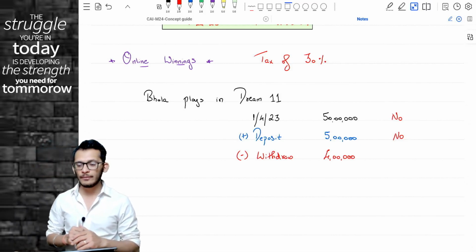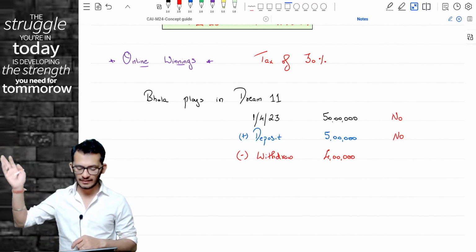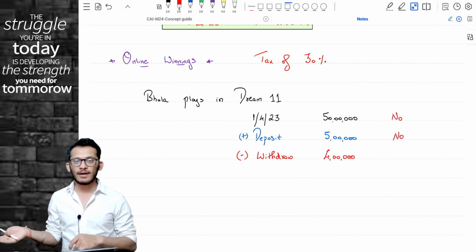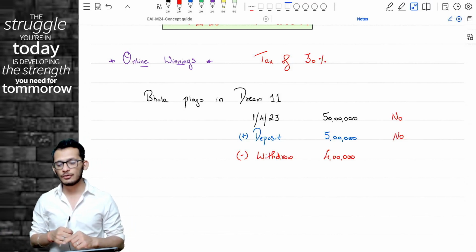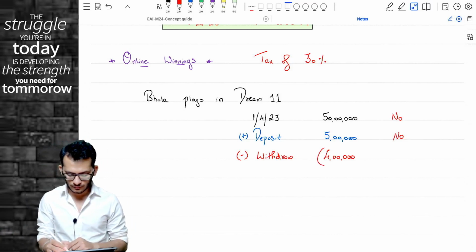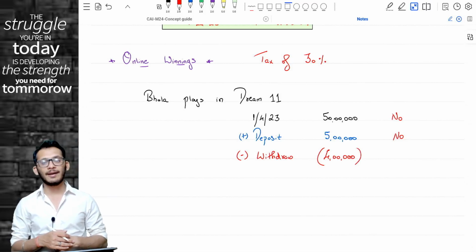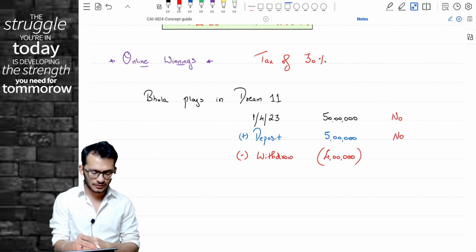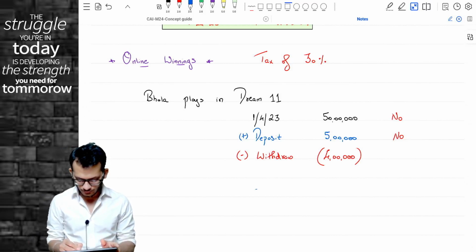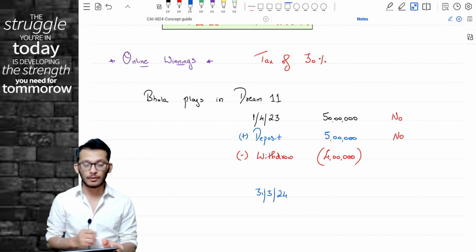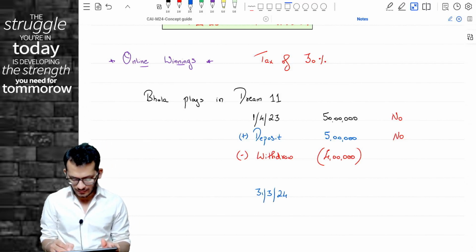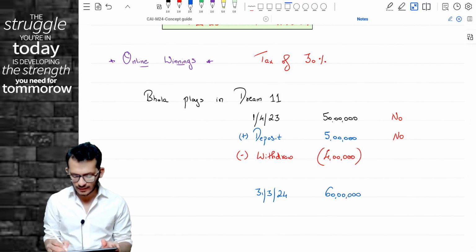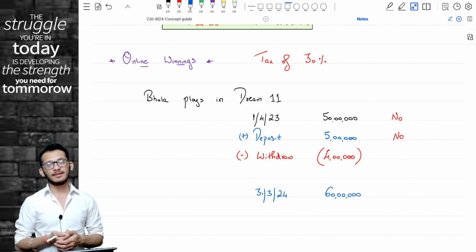Now at this point of time you will come and say, Rahul, 50 lakhs is my opening balance, 5 lakhs is what I deposited, 4 lakhs is what I withdrew. Technically my account should have a balance of now 51 lakhs. Yes, but what happened is on 31st March 2024, when he checked his account, the balance was showing as 60 lakhs.